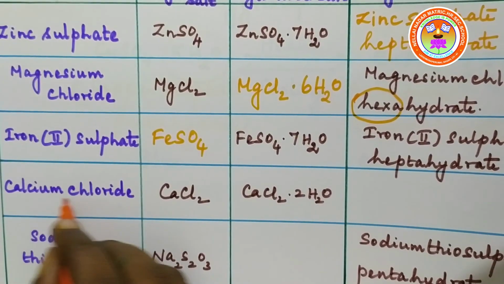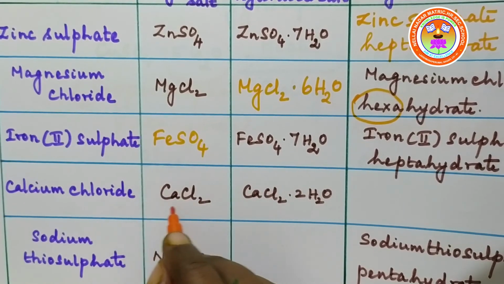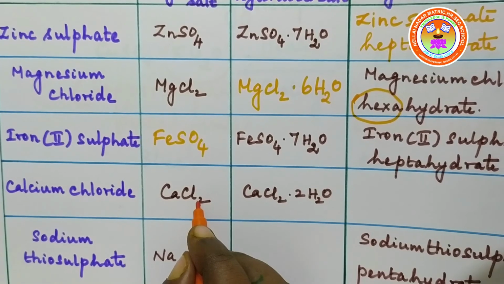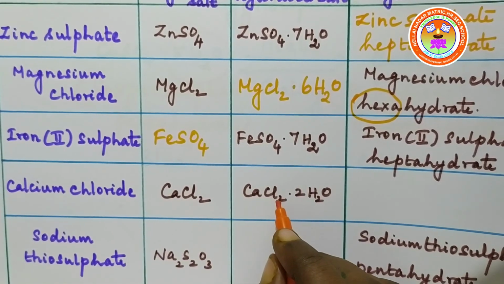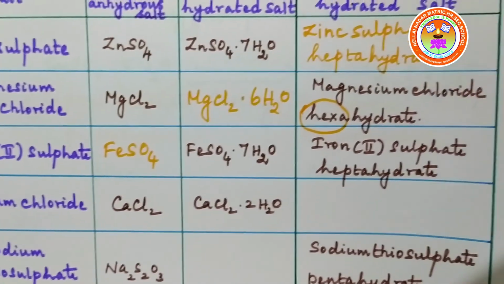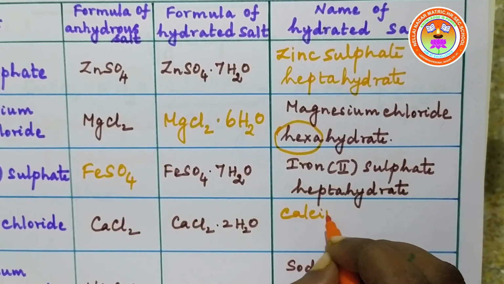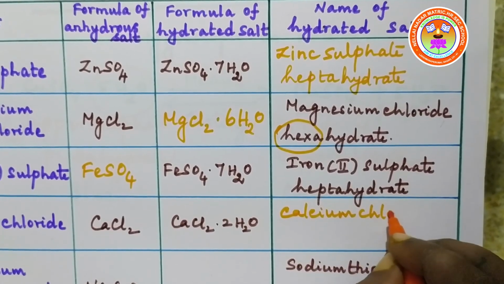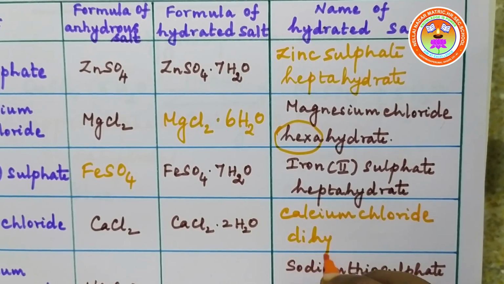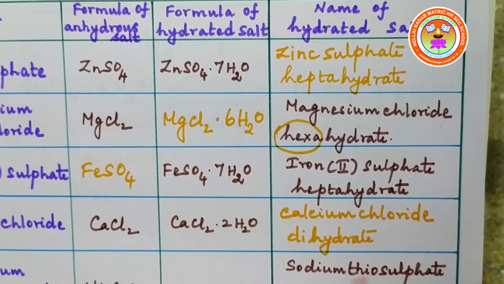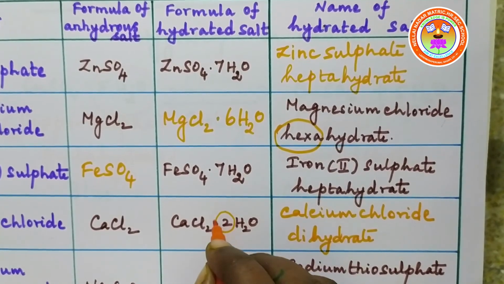The next compound is calcium chloride. The anhydrous salt has the formula CaCl2. The hydrated salt is CaCl2 2H2O. Its name is calcium chloride dihydrate. Di for two water molecules.